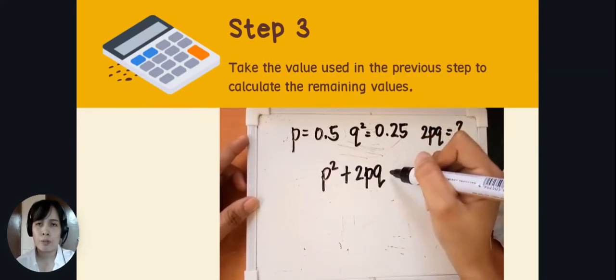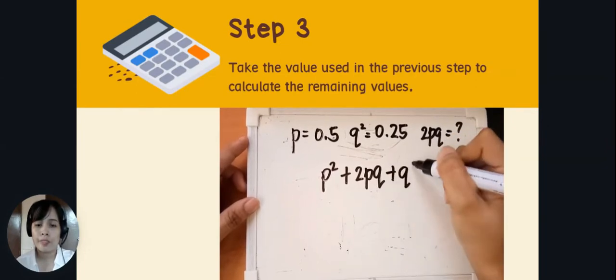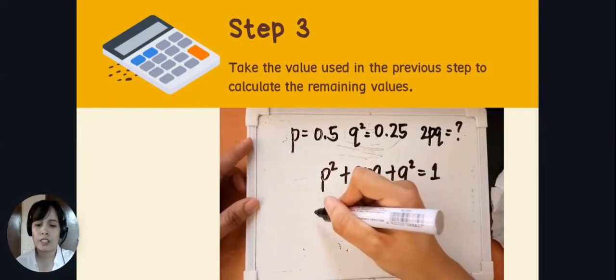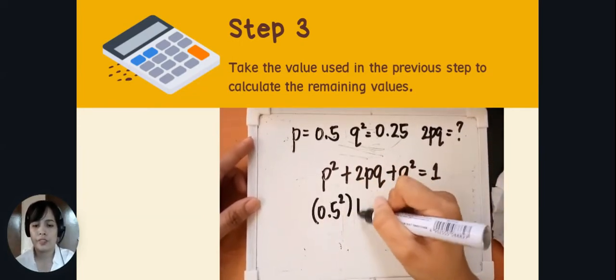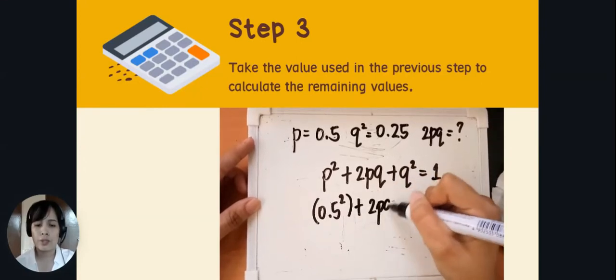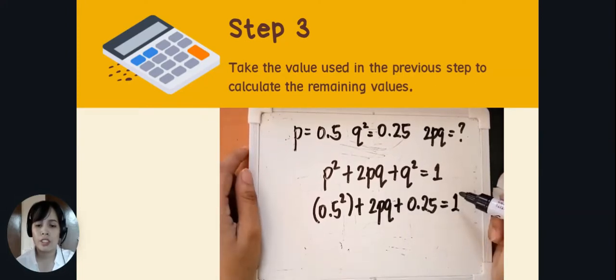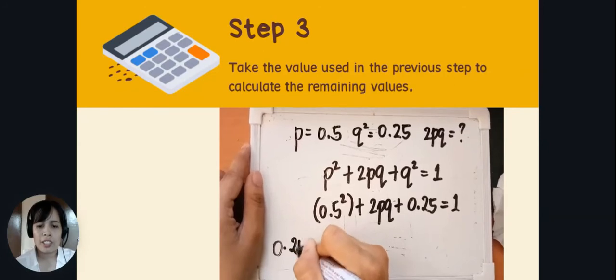Now, let's try to put the equation. So P squared plus 2PQ plus Q squared equals 1. Now, substitute the values. So 0.5 squared plus 2PQ plus 0.25. So we use 0.25 because we already know the value for Q squared. So substitute the other values.